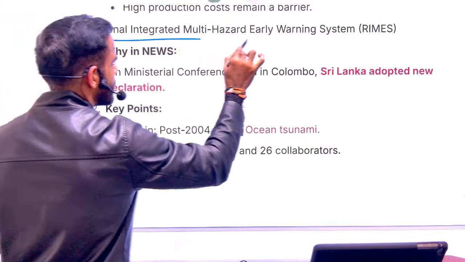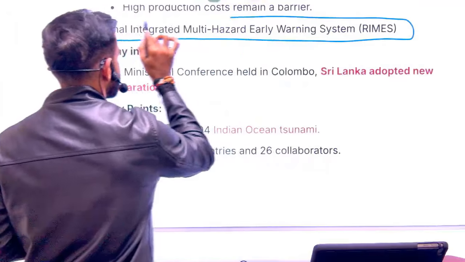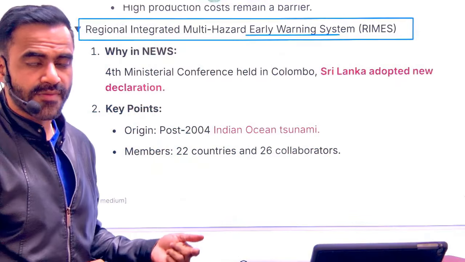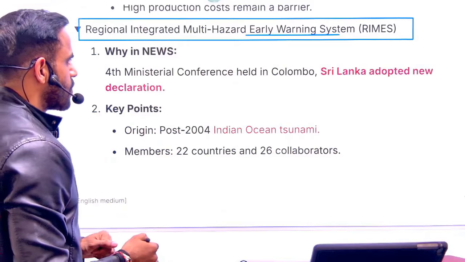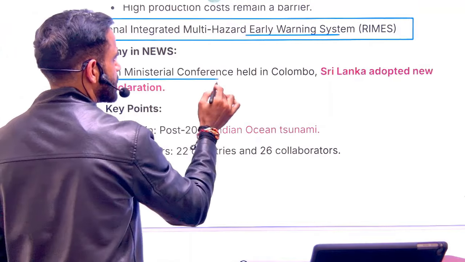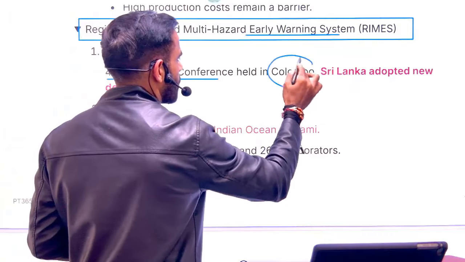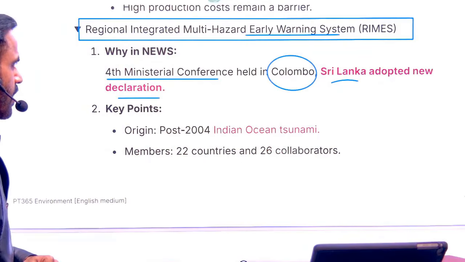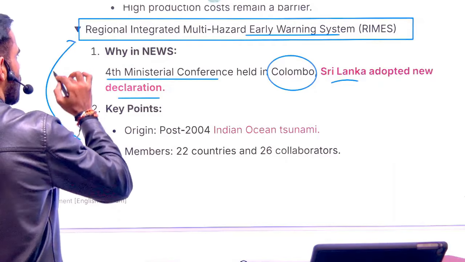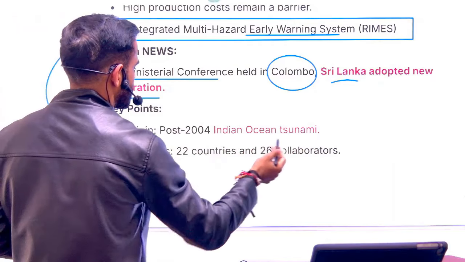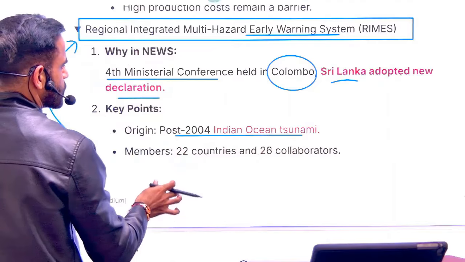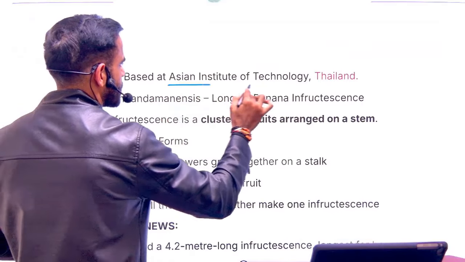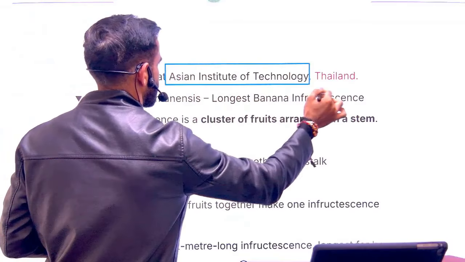Next is regional integrated multi-hazard early warning system. As the name suggests, we are developing a system which can give us warning in advance for the hazards. So recently, the fourth ministerial conference was organized in Colombo in Sri Lanka, and subsequently a new declaration was adopted. This system of early warning, this was basically started after this Indian Ocean tsunami in 2004, and it is based at Asian Institute of Technology in Thailand.